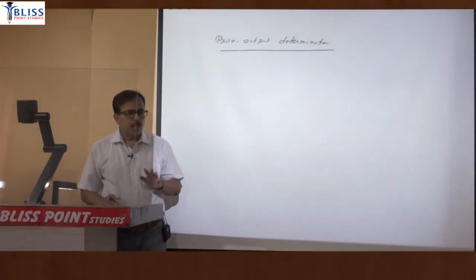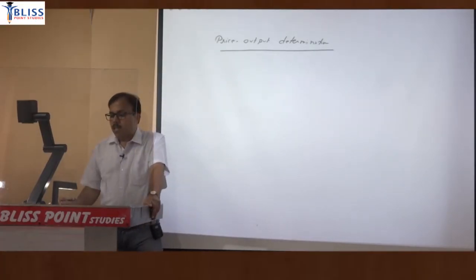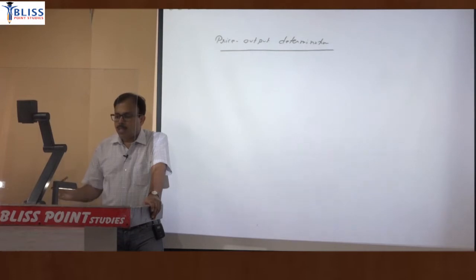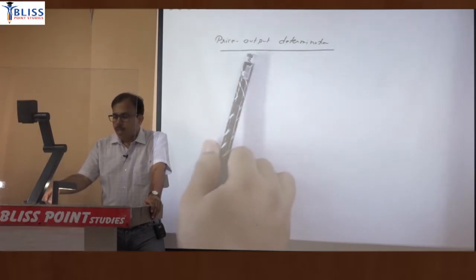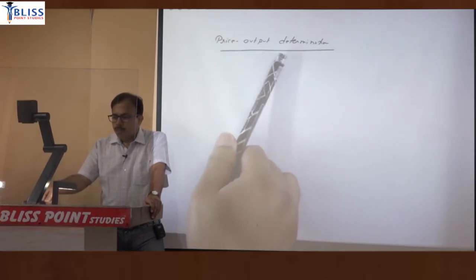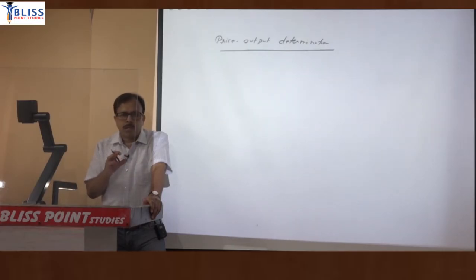Clear. So we are studying in fact perfect competition market. In that market we are studying price and output determination. So you will say that the price is already determined, price is fixed by the market. The firm has to decide only one thing, how much output it will produce, and firm will always produce that much output where its own profit is maximized. So profit maximization is key, and profit is difference between revenue and cost, that is total revenue and total cost.